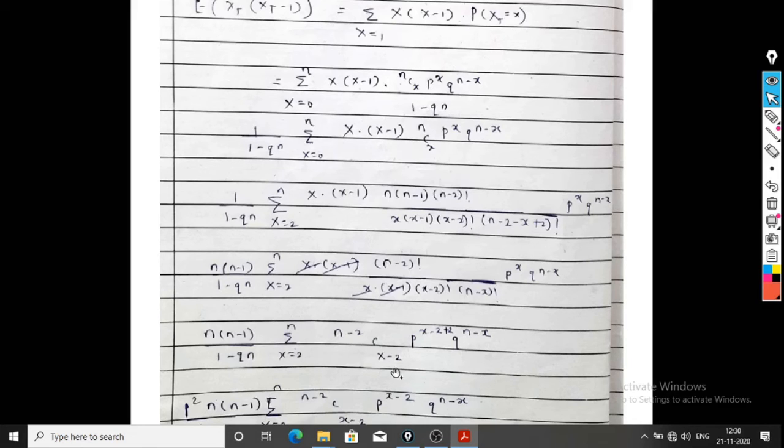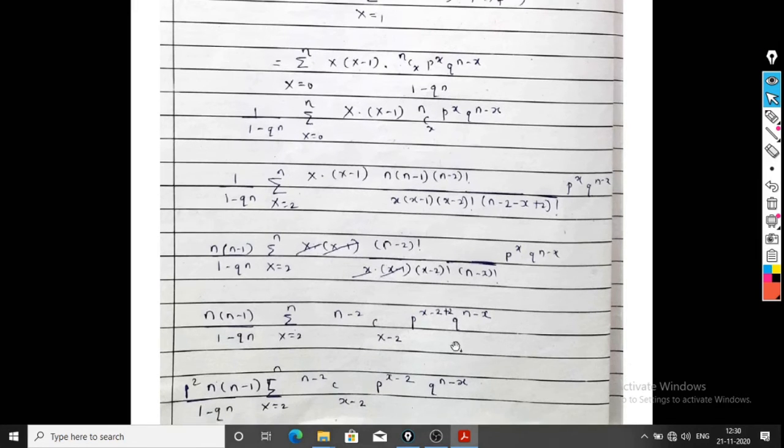This is n minus 2 C x minus 2, p raised to x minus 2 plus 2, and q raised to n minus x. So here p square is constant, we can take it out from the summation. So we get p square n into n minus 1 divided by 1 minus q raised to n, summation x running from 2 to n, n minus 2 C x minus 2, this p raised to x minus 2 and q raised to n minus x as it is.